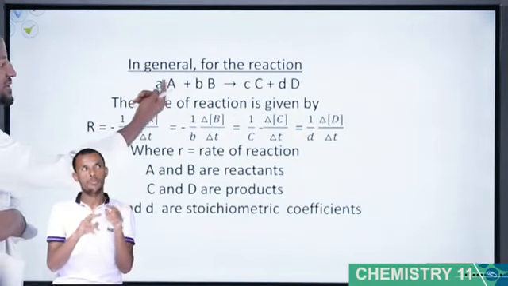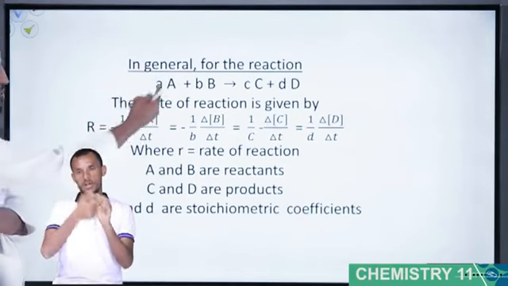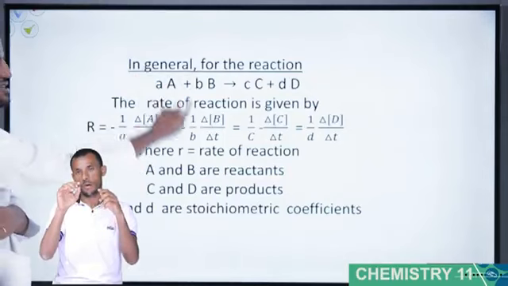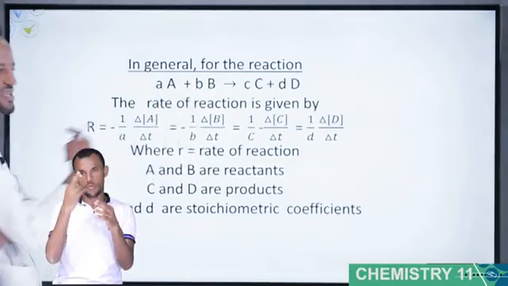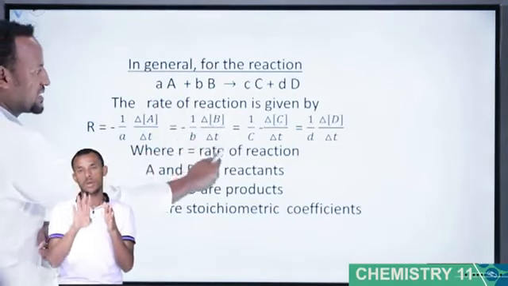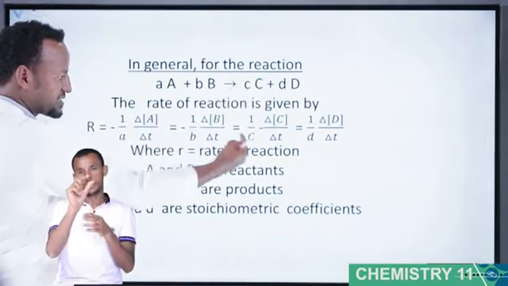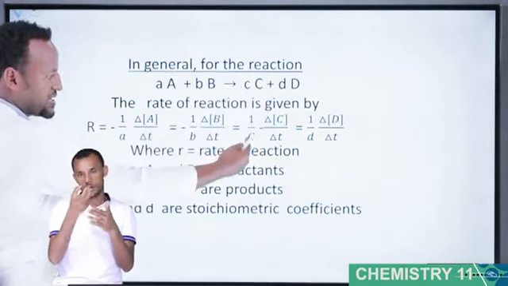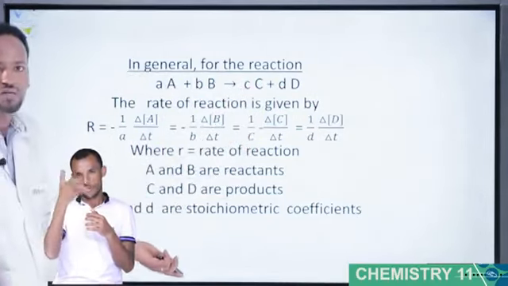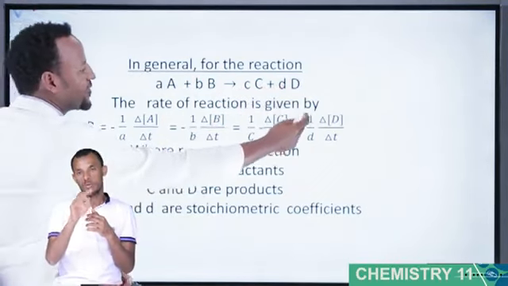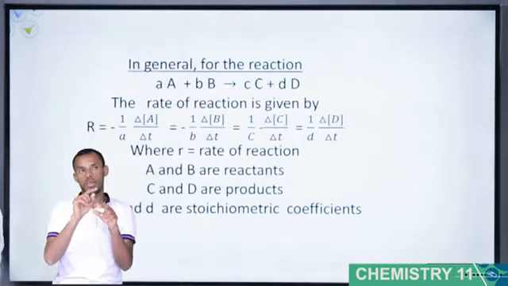What is the coefficient of capital letter A? Small a. Therefore, it uses minus 1 over a, changing concentration of A over delta T. For B, because it is a reactant, minus, and because of coefficient b, minus 1 over b, change of B over delta T. C is what? Product. What is the coefficient of capital letter C, small letter c? Because it is a product, 1 over c. Remember, if this number is 5, 1 over 5; 3, 1 over 3; 2, 1 over 2, and so on. For D, 1 over d, changing concentration of D over delta T. This is the general expression.